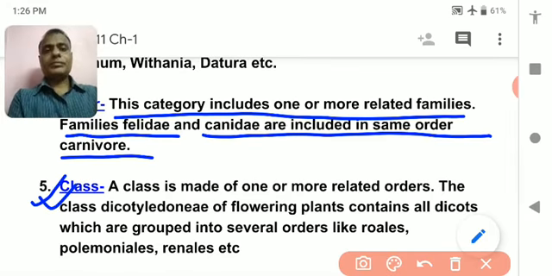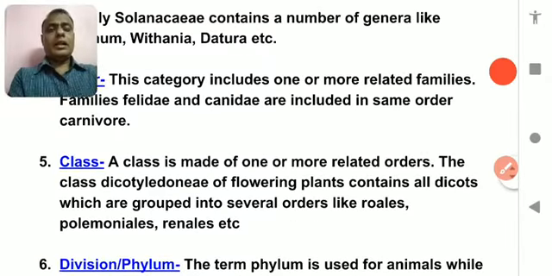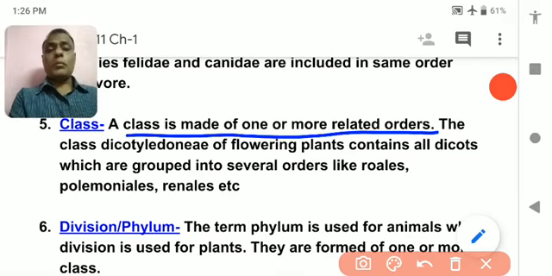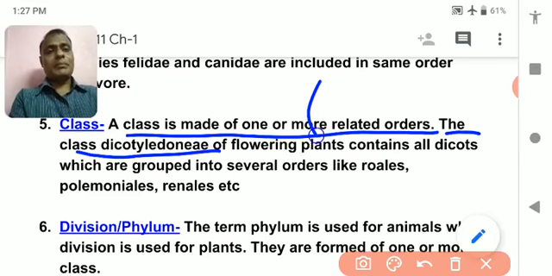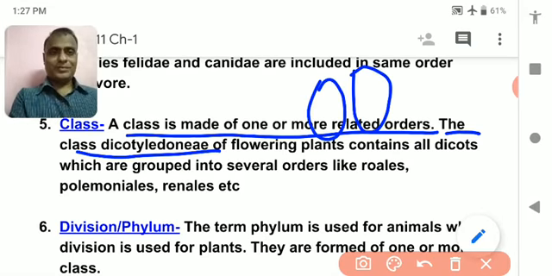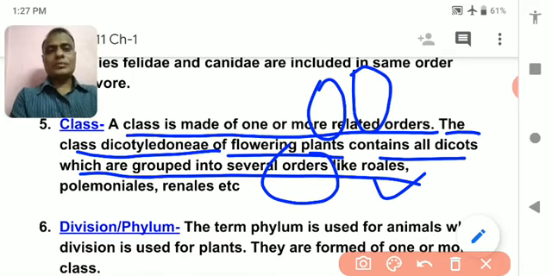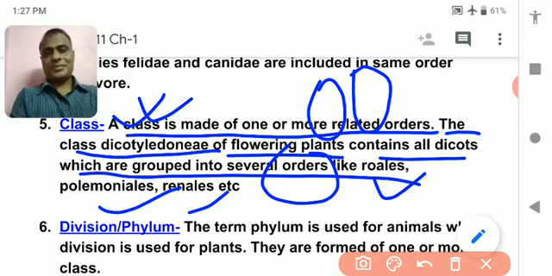Next, class. Many orders come under a single class. See, a class is made up of one or more related orders. The class Dicotyledonae. Dicotyledon means the plants which have two cotyledons. Dicotyledons of the flowering plants contain all dicots. So it is the class. What is the example of class? It contains several orders, like orders Ranales, Polymoniales, and Rosales. These are the different orders which come under the same class.